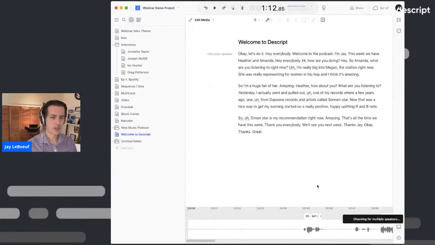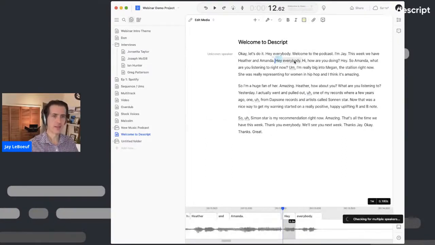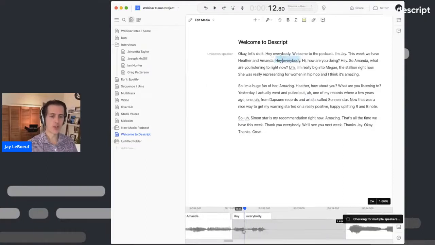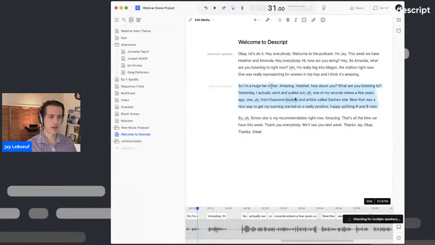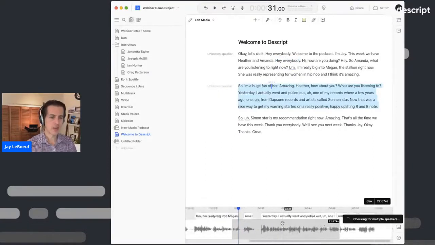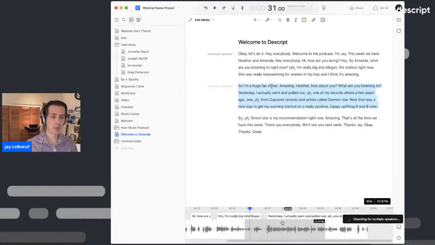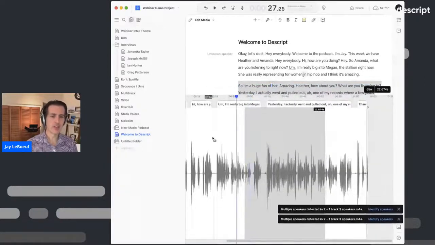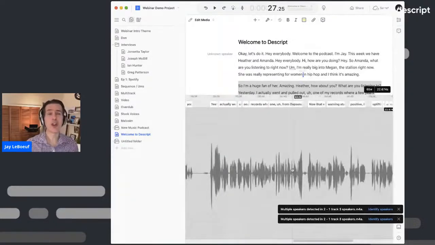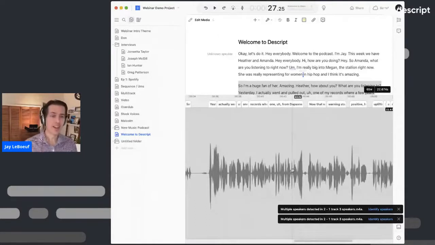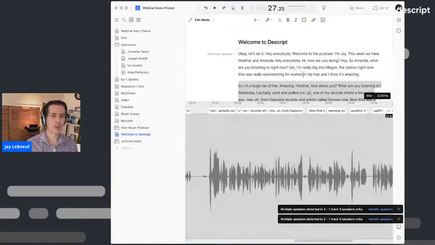All right. In the meantime, while that's running, we can see a transcript. And part of the magic of Descript is as you select text here. So if I select, hey, everybody, you can see that we understand where words are. So if I wanted to select this entire paragraph, you can see down in the bottom, you don't have to worry about the waveform. I imagine a lot of you have probably been looking at this waveform and wondering, where are the words? How do I cut and copy this? Honestly, if you're getting started with Descript, I'd advise you to just not even look at it. Try to do everything you can just with words, because Descript understands where words are.